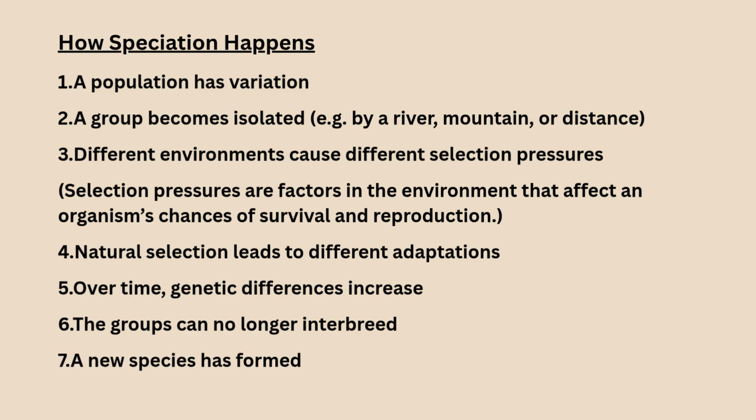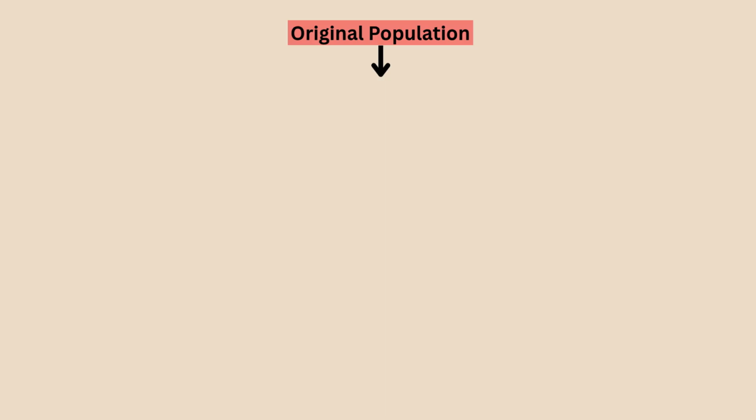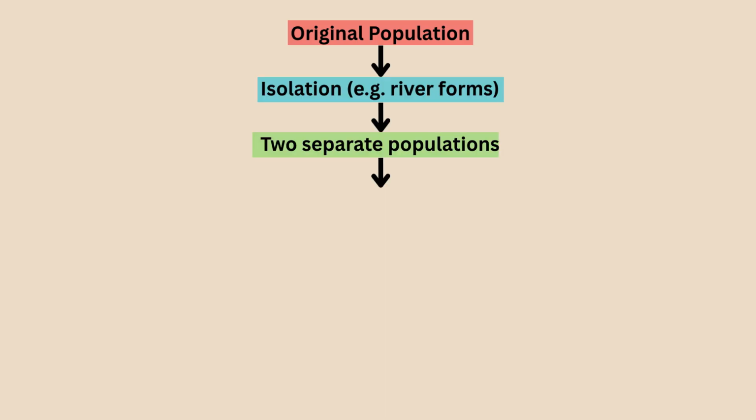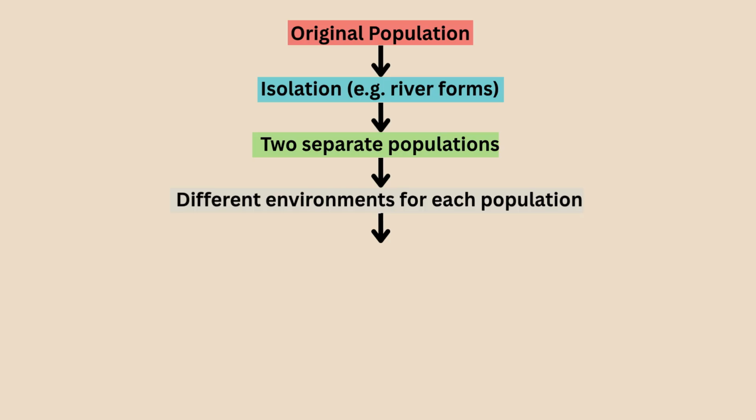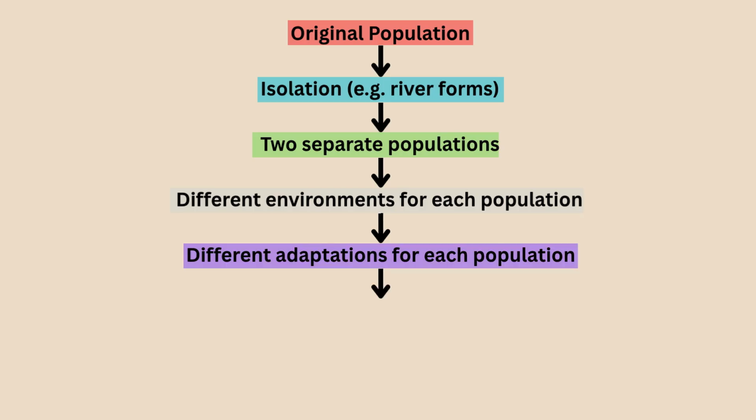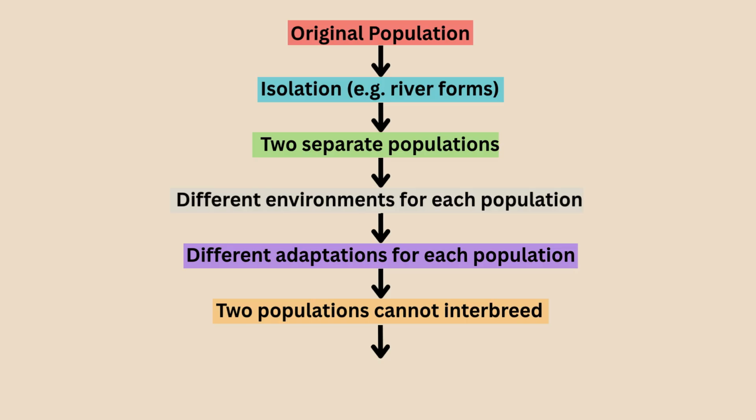Let's have a look at a flowchart. So we have our original population, and then isolation will occur, leading to two separate populations. There will be different environments for each population, and so there will be different adaptations for each population within that environment. The two populations cannot interbreed because they're isolated, and as a result, two species will then form.